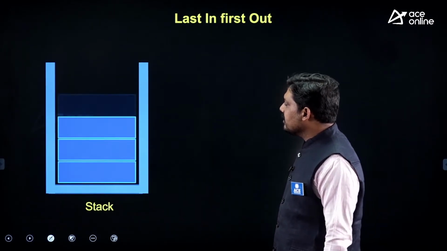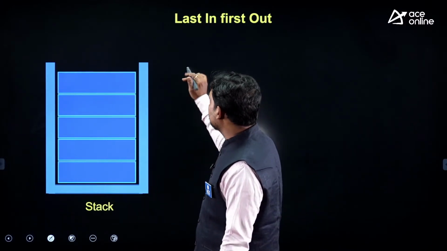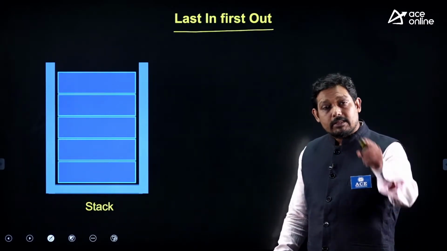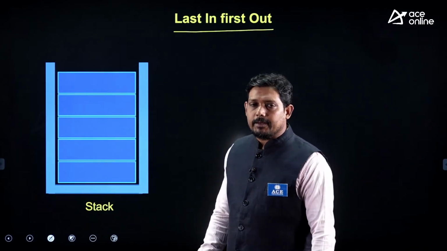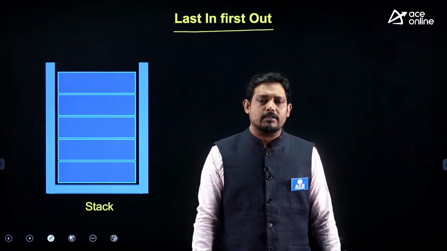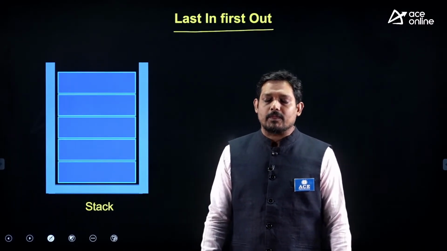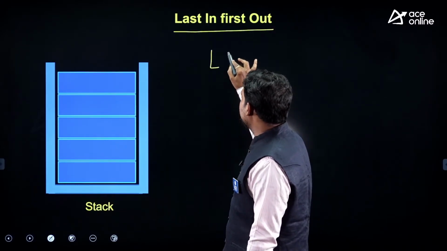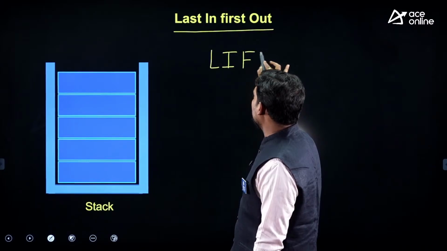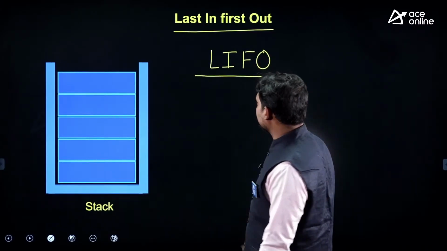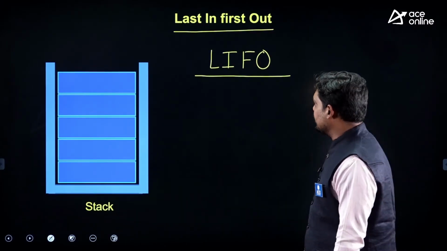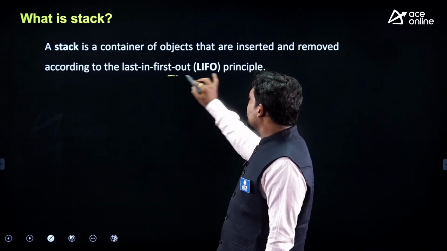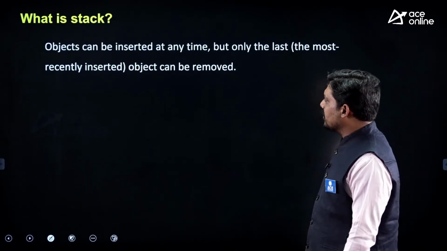In this case, the object that is last inserted is removed first, last in first out, that is the principle it is based on. This is one of the questions in the RRB JE: what principle does the stack data structure work on? The principle here is last in first out, abbreviated as LIFO. So it's a linear data structure, and it works on the LIFO principle, last in first out.